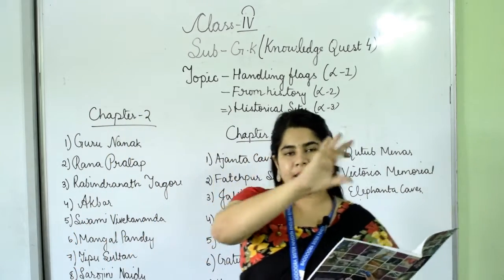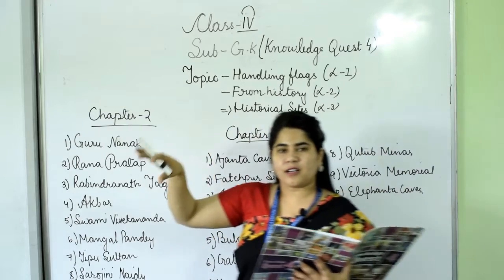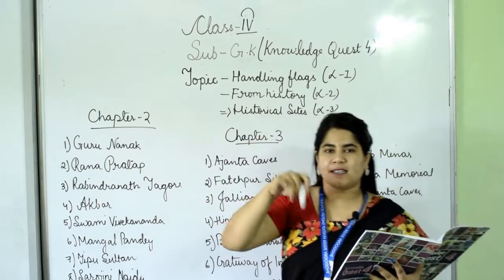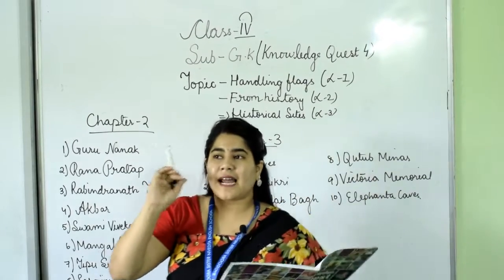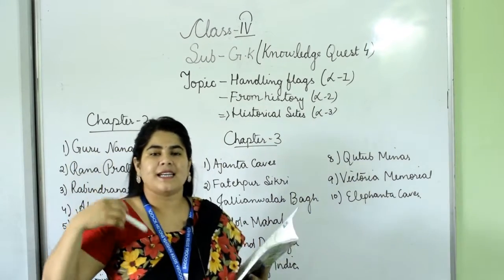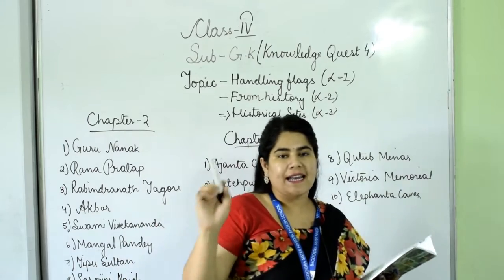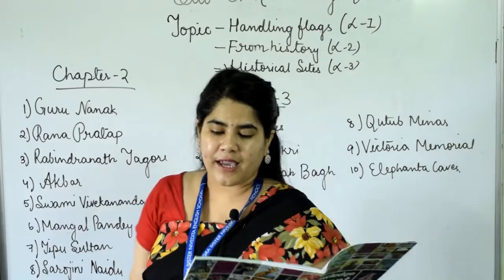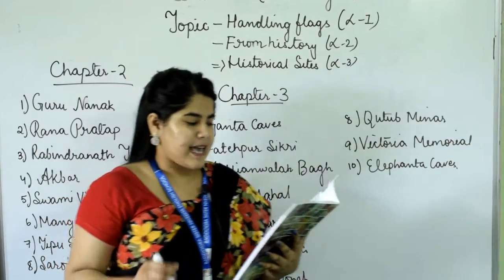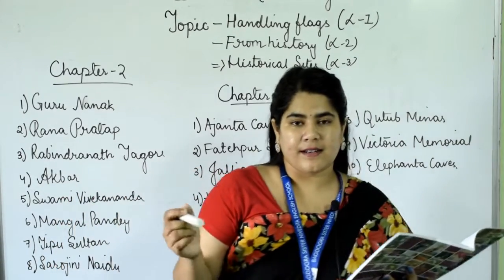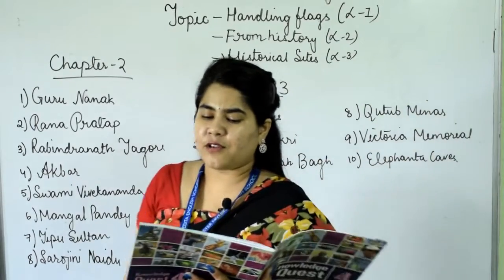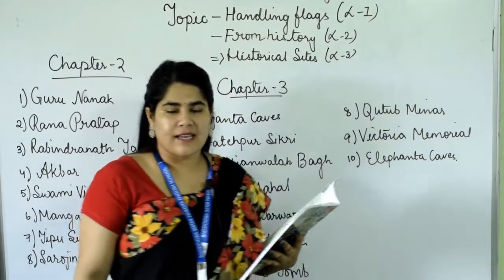Suppose there are 10 flags of different countries; if we see the tricolor flag, that is our national flag, then that means this is representing our country. The national flag identifies our country, India. It is very dear to us and we respect it, but we need to be very careful while handling and using it.